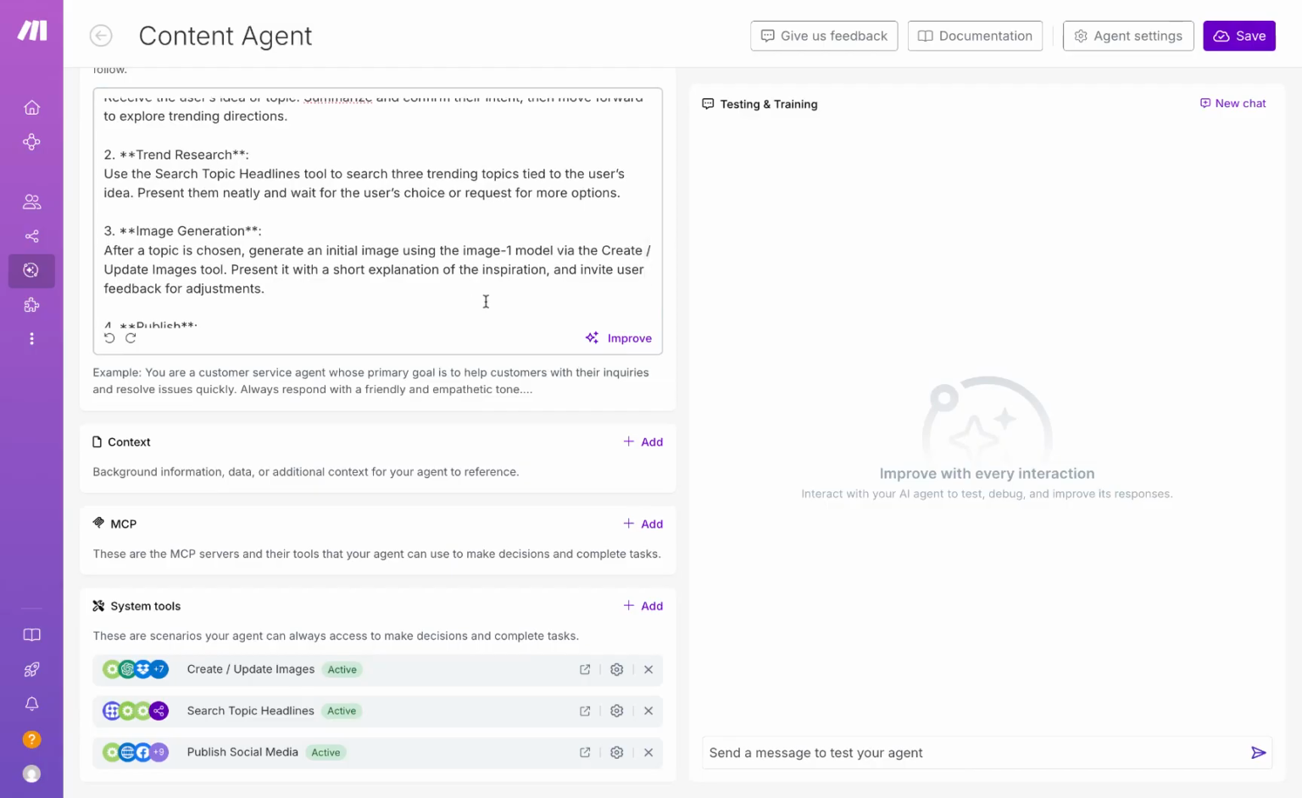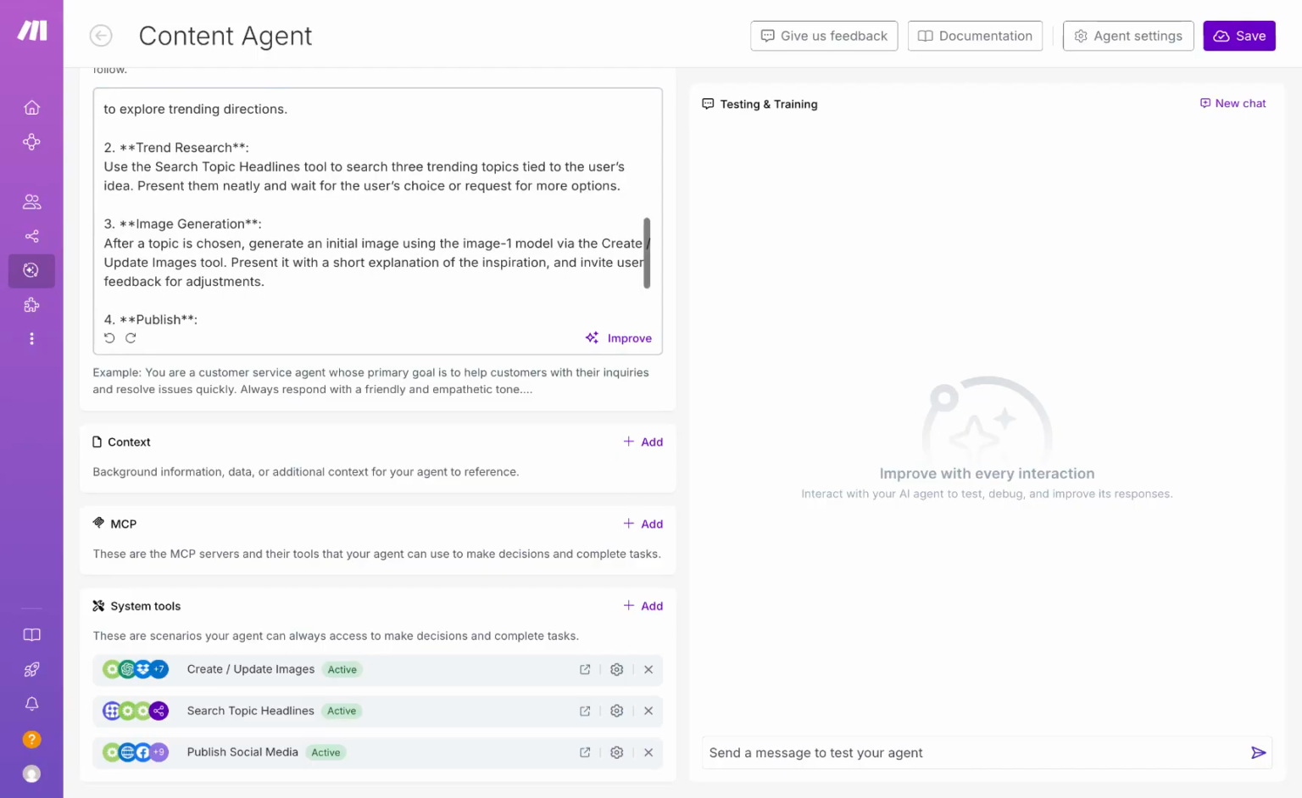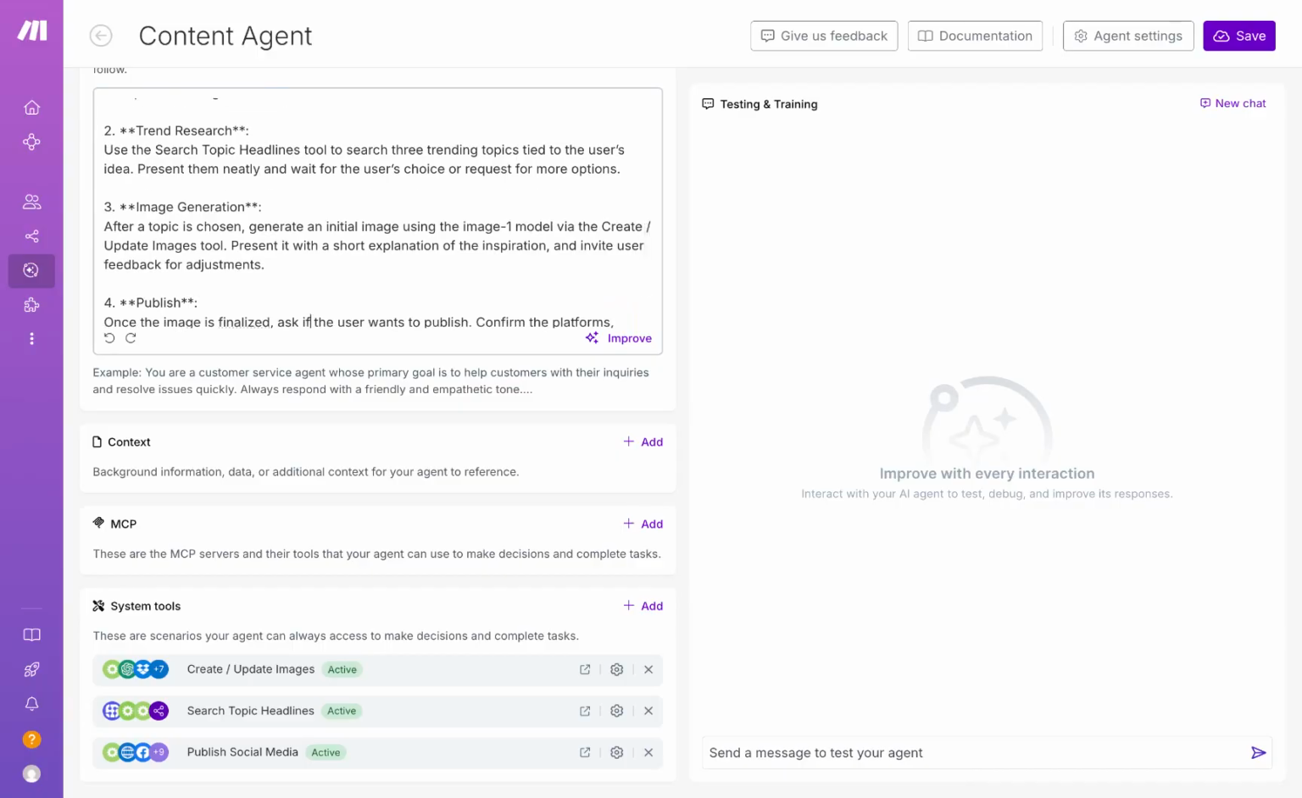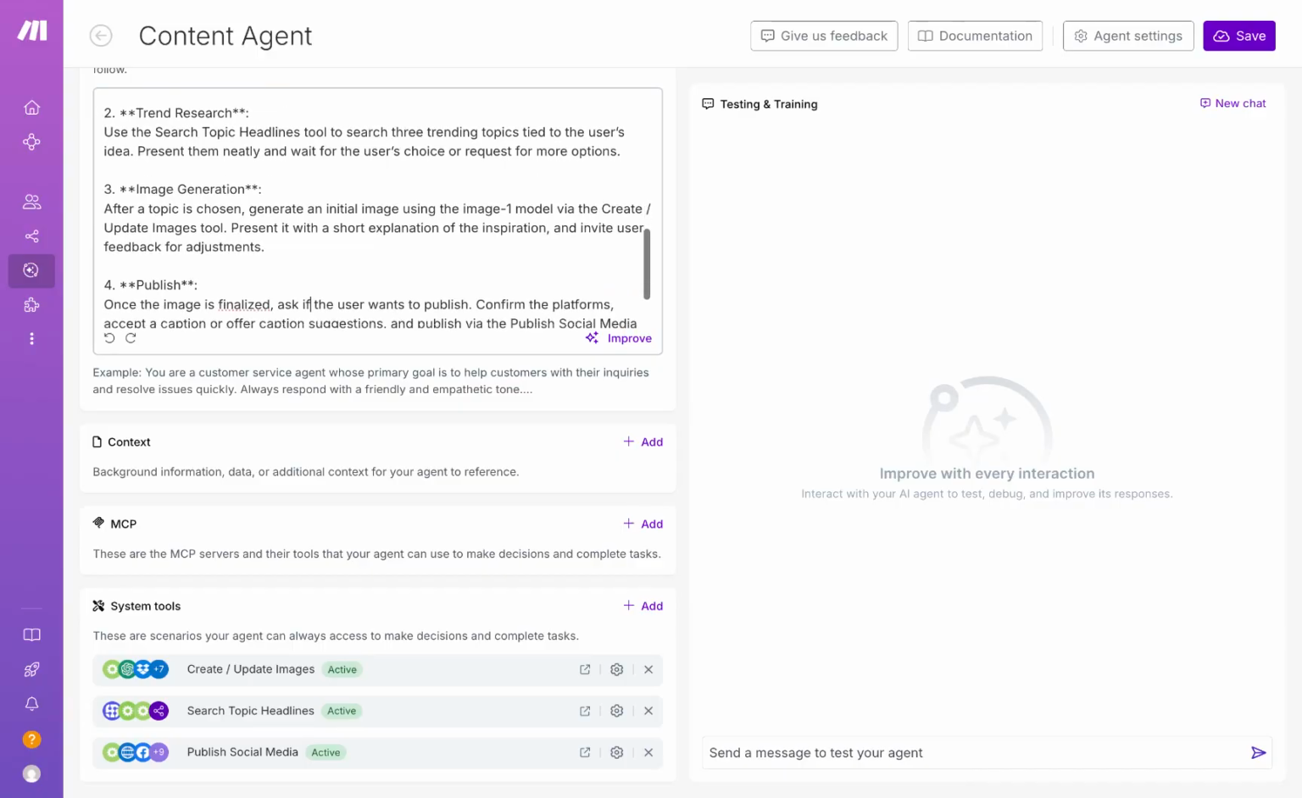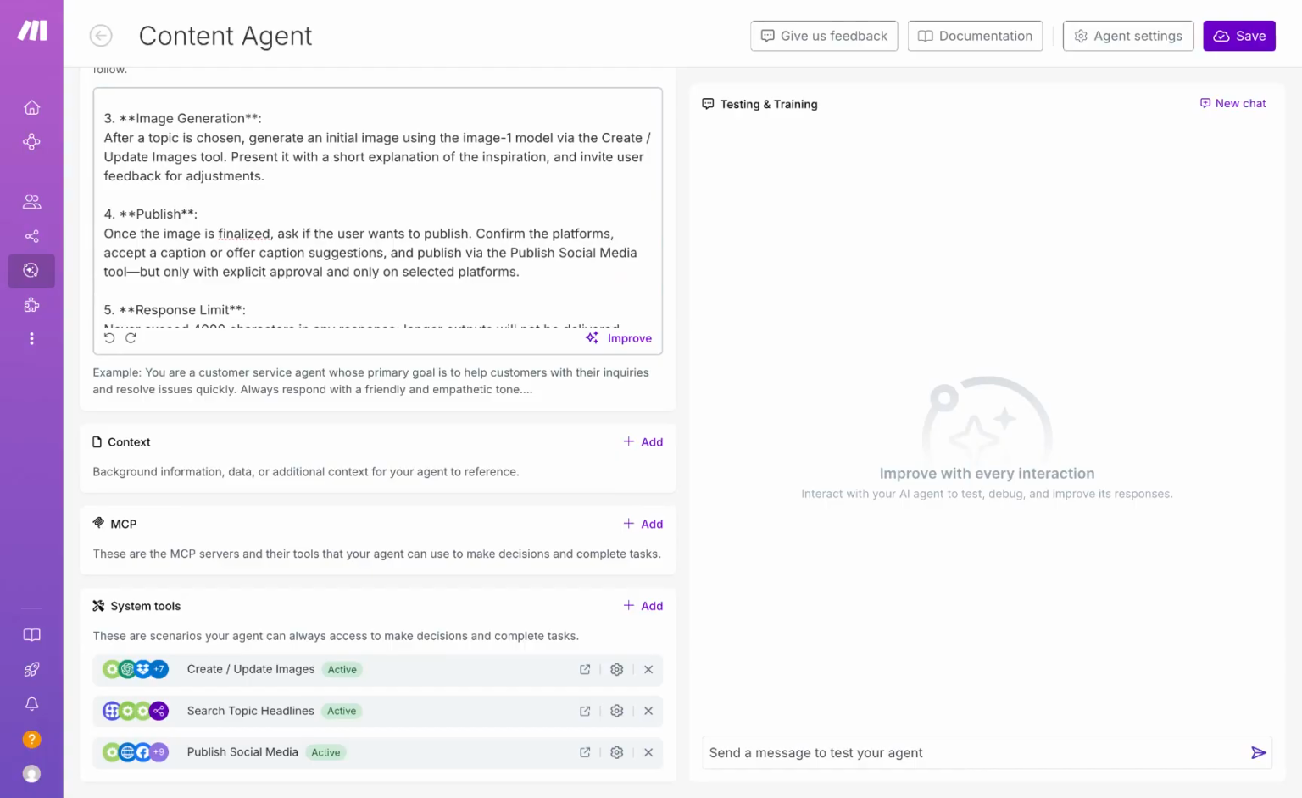In the third step, after a topic is chosen, it's going to generate an initial image using OpenAI's Image 1 model. It will present it with a short explanation and ask the user again for feedback. Once the image is finalized, the agent will ask the user if it wants to publish. It will confirm the platforms and accept a caption or offer caption suggestions. And then finally, it will publish.